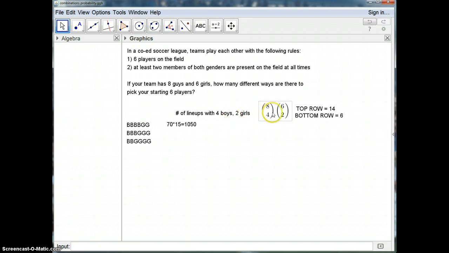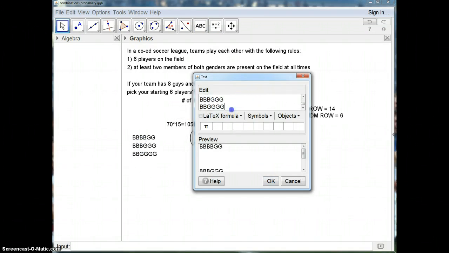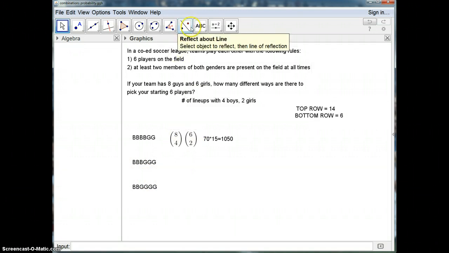There are therefore 1,050 different ways of getting a lineup with 4 guys and 2 girls. Again, I got that from 8 choose 4, all the ways I can pick 4 guys, times all the ways I can pick 2 girls, because for every setup of 4 guys I can find, there are all the different ways to cycle through the female players as well. So the first one that we did, we found there are 1,050 different lineups that have 4 guys. Now there's no way to do 3 guys or 2 guys at the same time. We're going to have to do these individually and add them up.